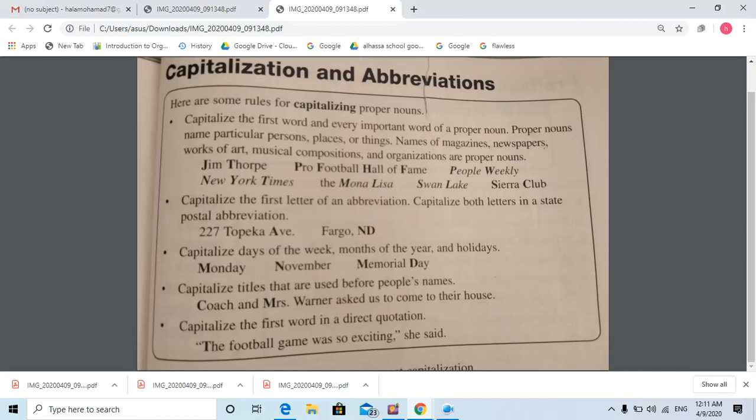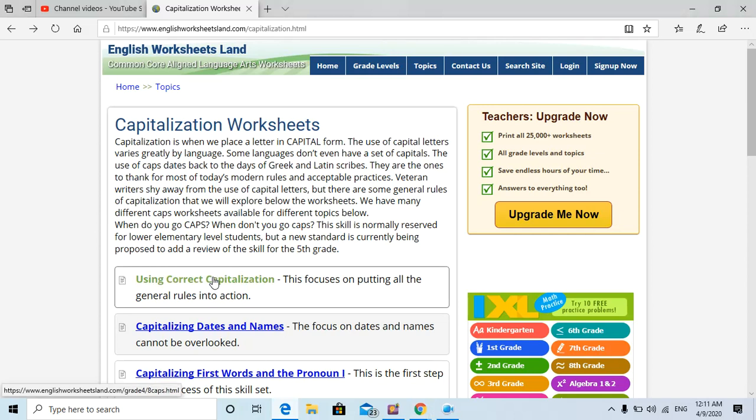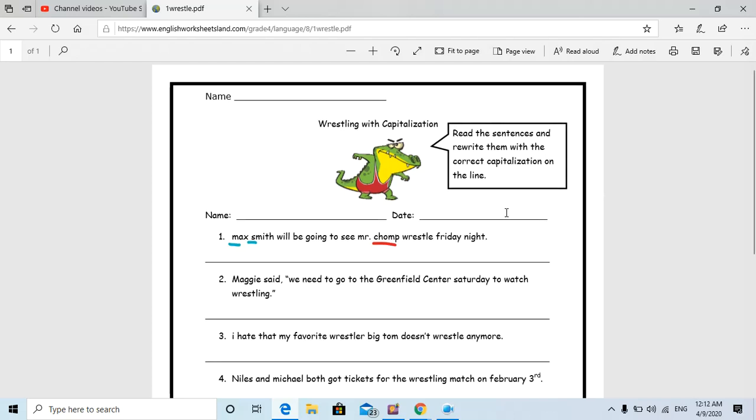Okay. We have here a worksheet as an example. I want you to answer it with me here. I'll send also this worksheet and another worksheet. Read the sentence and rewrite them with the correct capitalization on the line. For example, Max Smith will be going to see Mr. Chomp Russell Friday night.